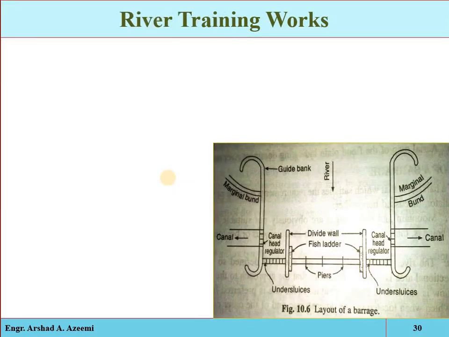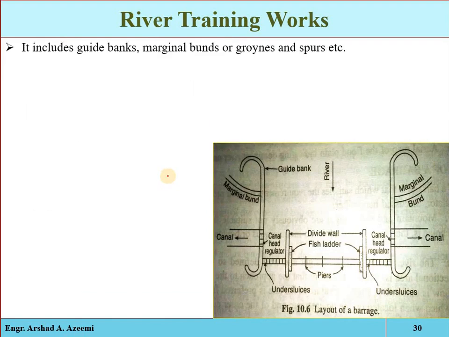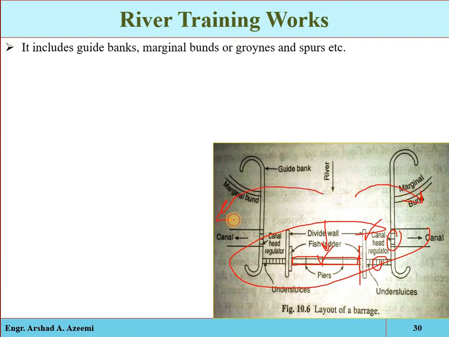Okay, next we have the training works. Here we have the main structure, weir or barrage, the fish ladder, the divide wall, the under sluices, the canal regulator. Now when we construct a barrier in the direction of water, obviously the water will try to overflow on these banks. So we have to properly strengthen these banks up to some distance, and that distance will be equal to the backflow effect.